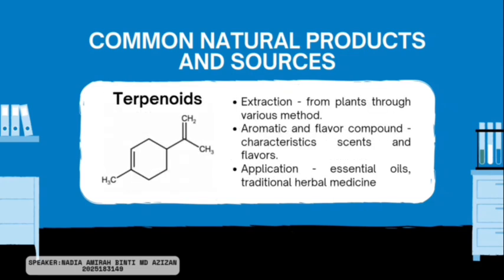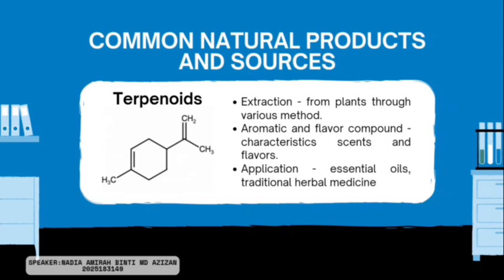Next is terpenoids. Terpenoids are a large and diverse group of compounds made up of isoprene units. They are often found in plant essential oils and are responsible for many of the distinct scents and flavors associated with herbs, fruits, and flowers. In terms of extraction, terpenoids are usually obtained from plants using methods such as steam distillation, solvent extraction, or even supercritical carbon dioxide extraction, especially when used in high-quality essential oil or perfume. These compounds are well known as aromatic and flavor agents.